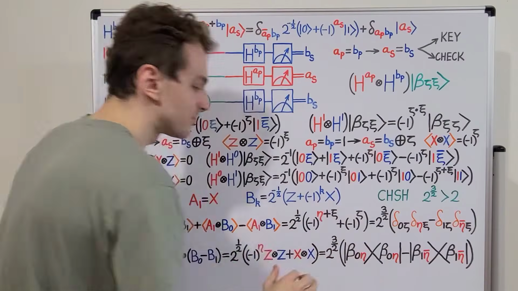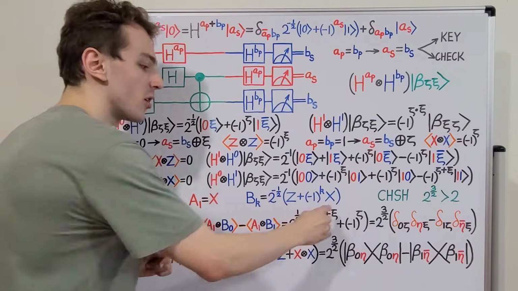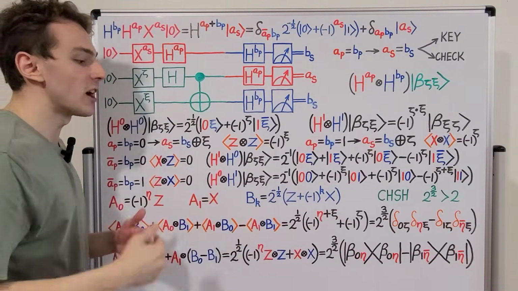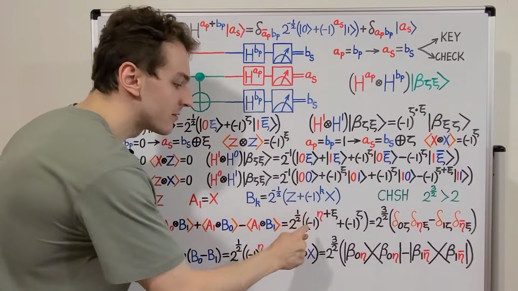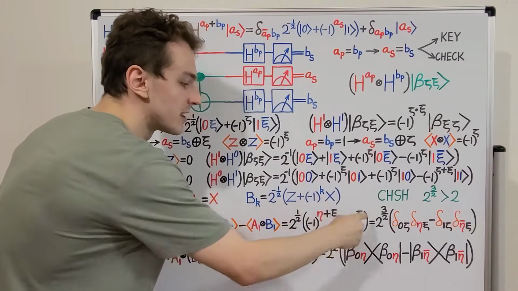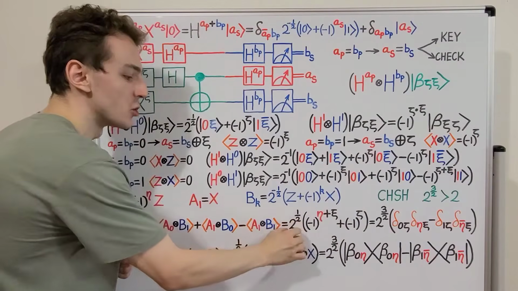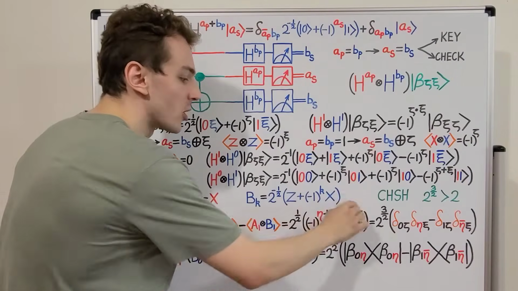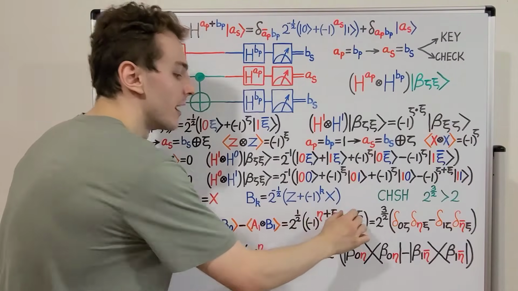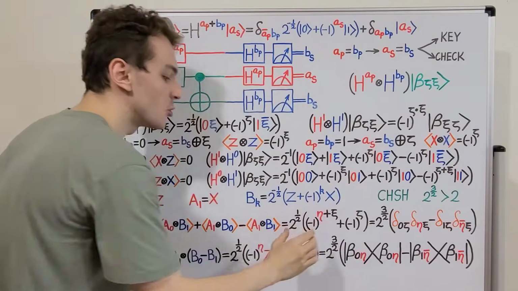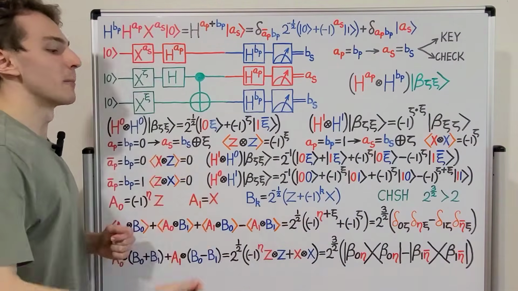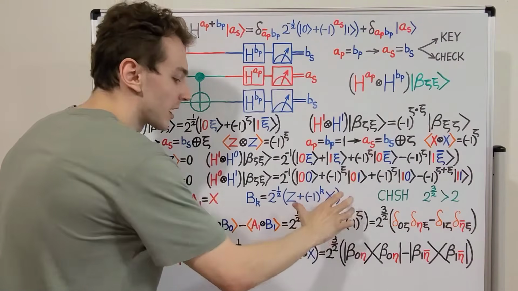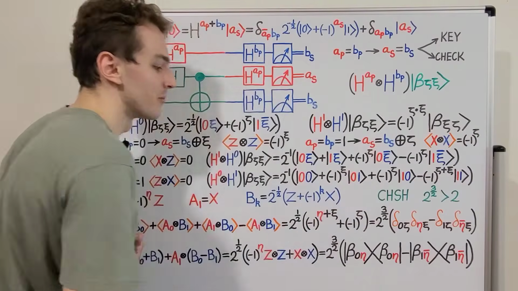So what we want to consider here is the case where both of these minus signs are deactivated at the same time, and the case where both of the minus signs are activated at the same time. So if we have minus 1, that will give us minus 2 times the square root of 2. So this is minus the Tsirelson bound. But if we have the case where both of them are deactivated, then we have plus 1, which gives us plus 2. Then we have plus 2 times the square root of 2, and that is plus the Tsirelson bound. So if we take the expectation value of this, then we're consistently going to get the Tsirelson bound.